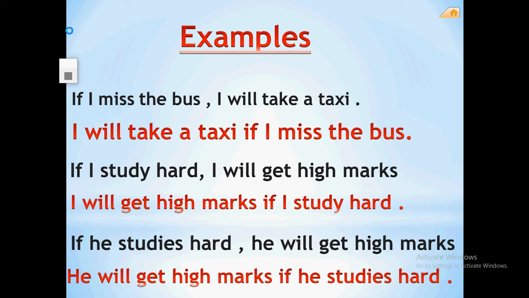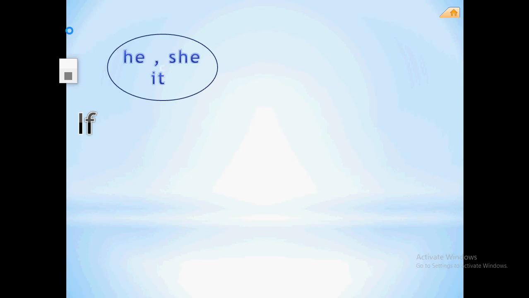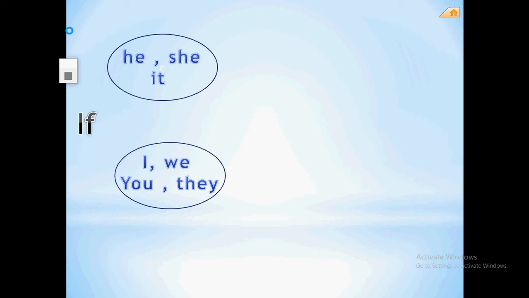That's fine, guys. Let's move to the grammatical rule for these examples. If you start your sentence with if, it must be followed by singular pronoun or plural one. Singular pronoun such as he, she, it, or a single name. For example, Ahmed, Muhammad, Fahad, and so on. Plural pronoun, we, you, they, plus I, and plural pronouns such as I and my friend, my friends, my brothers, my sisters, my teachers. These are forms of plural pronoun.